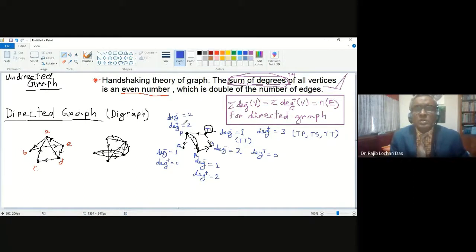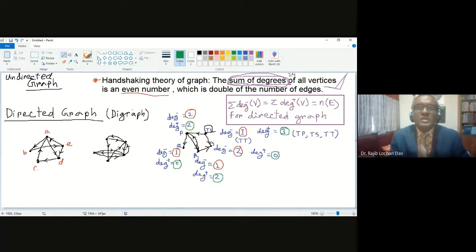Now think about the theory. The summation of in degrees is 2 plus 1, 3, plus 1, 4, plus 2, 6, and plus 1, so 7. And the out degree summation is 2 plus 0 plus 2, that is 4, plus 0, that is 4, and also plus 3, that is 7. So it is also 7.